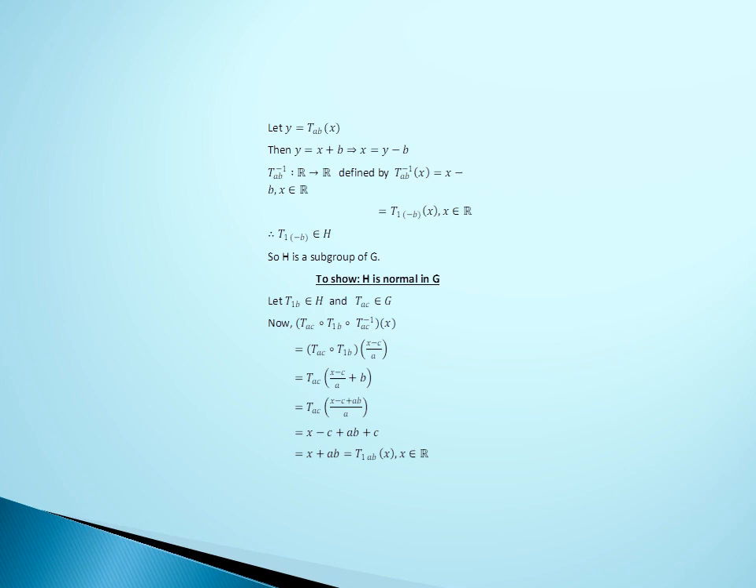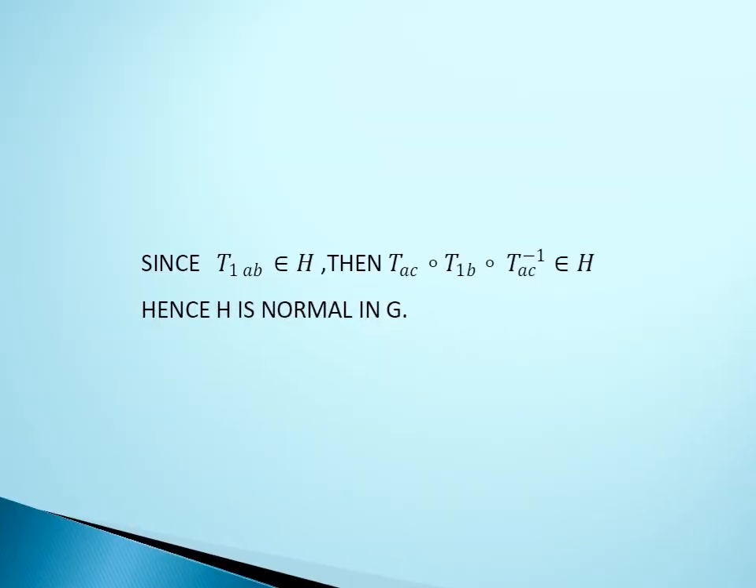So this is exactly equal to T_AC of X minus C by A plus B. So this is exactly equal to T_AC of X minus C plus AB by A. So this is exactly equal to X minus C plus AB plus C. So this is exactly equal to X plus AB. This is exactly equal to T_1,AB of X, where X belongs to the real numbers. T_1,AB belongs to H, then T_AC composition T_1B composition T_AC inverse belongs to capital H. So hence H is normal in G.